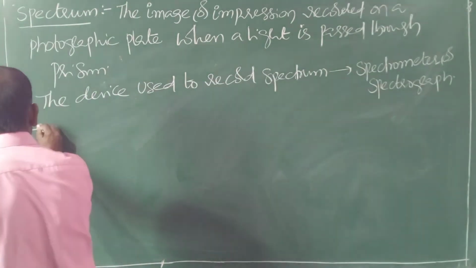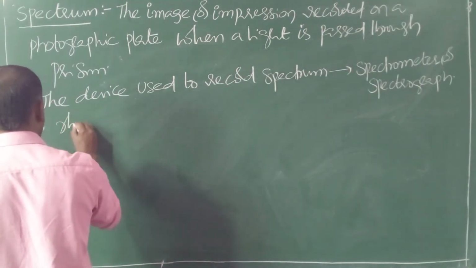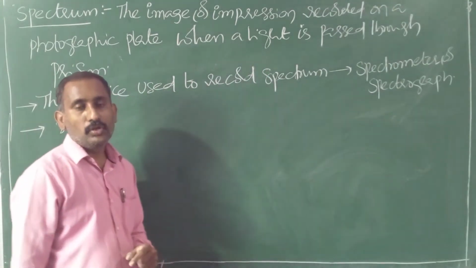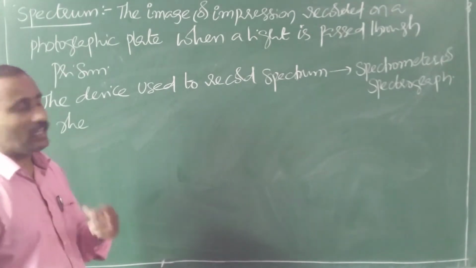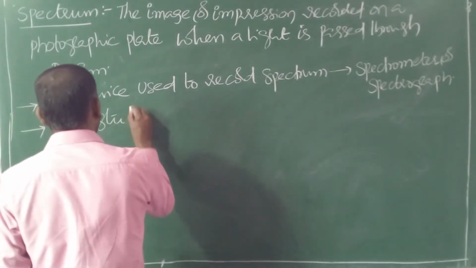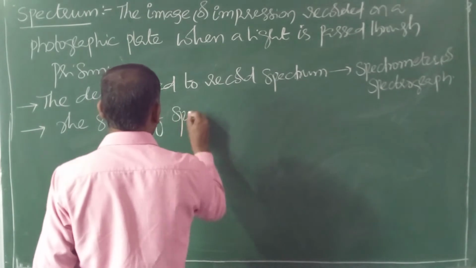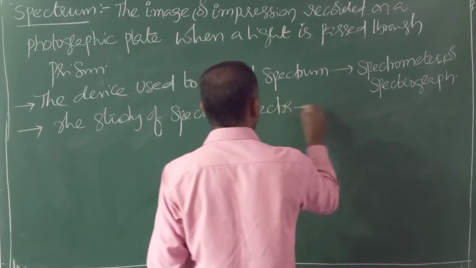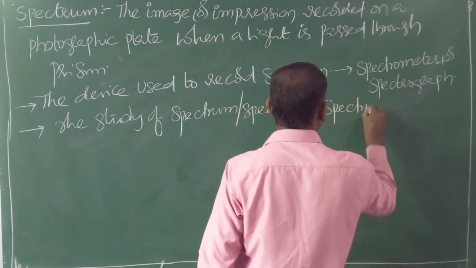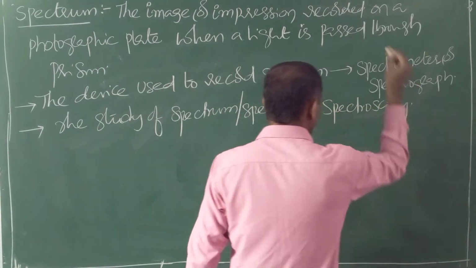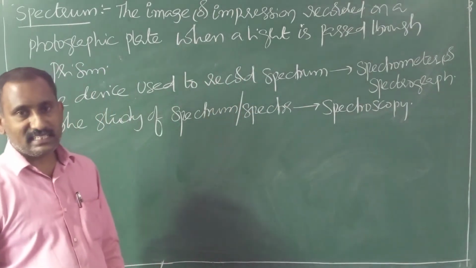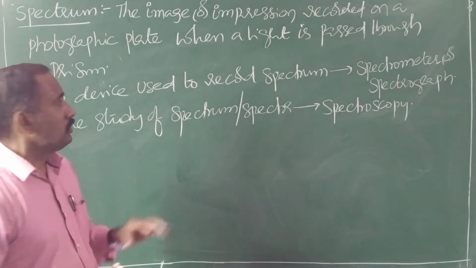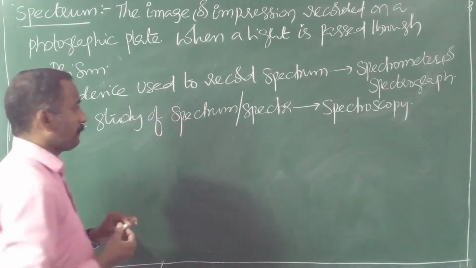The study of spectrum is known as spectroscopy. Spectroscopy is nothing but one of the branches of science which is useful to study the spectrum or spectra. So the study of spectrum or spectra is known as spectroscopy. It is useful to study the different types of spectra. So this is the definition of spectrum.